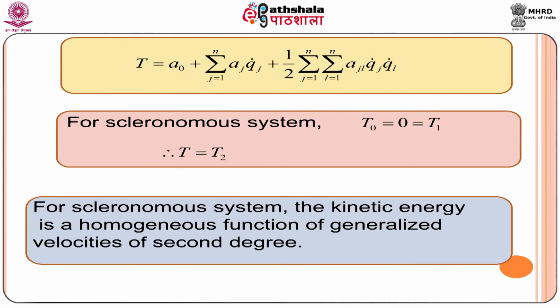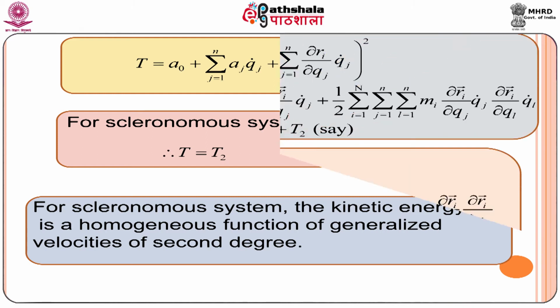Thus, substituting those values in the expression for kinetic energy, we get capital T equal to A0 plus summation over j A_j q_j dot plus half into double summation over j and l A_jl into q_j dot into q_l dot.